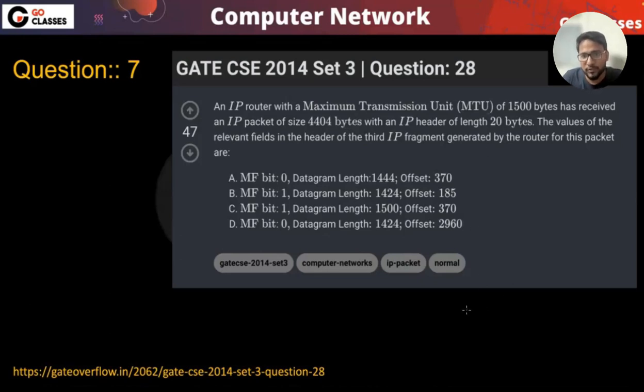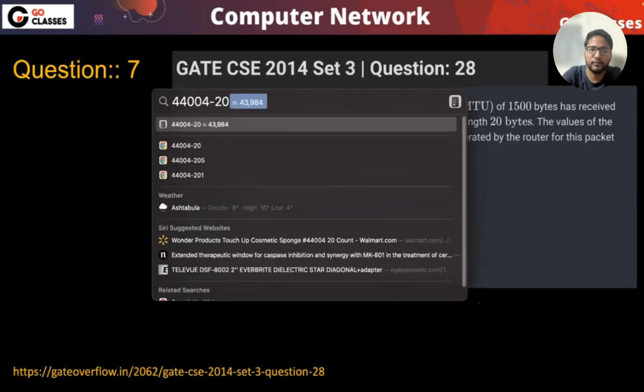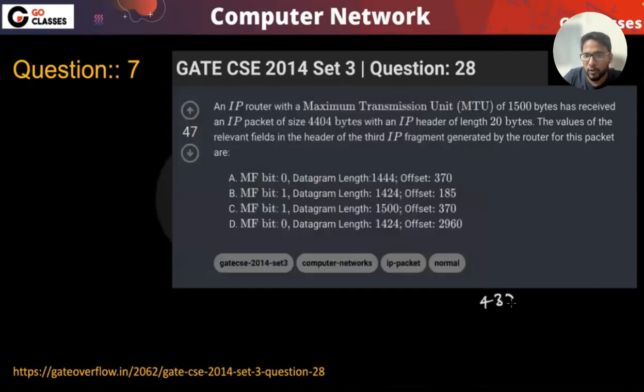and the IP header length is also given. So which means 4404 minus 20. What will it be? 4384. So now what you need to do? You need to divide this 4384 by 1480, right? They are asking for the values of the relevant fields in the header of the third IP fragment. So it will be 1480, right? It will be again 1480.